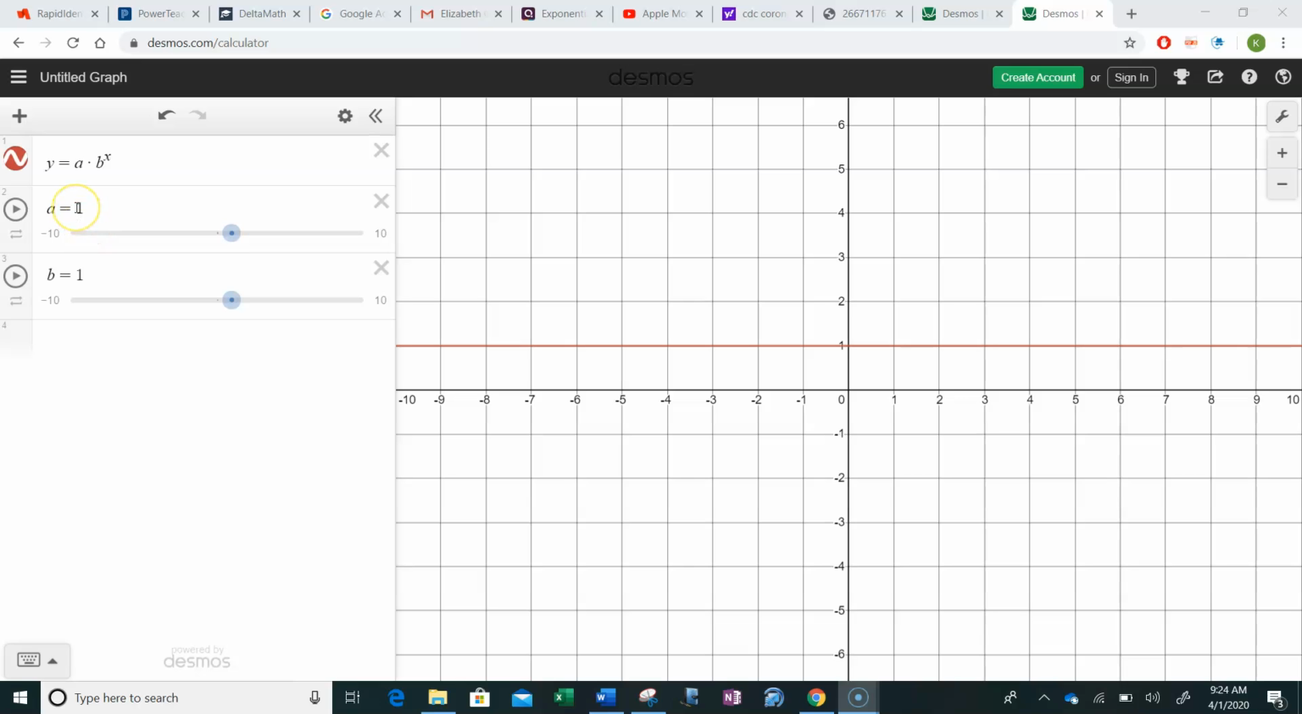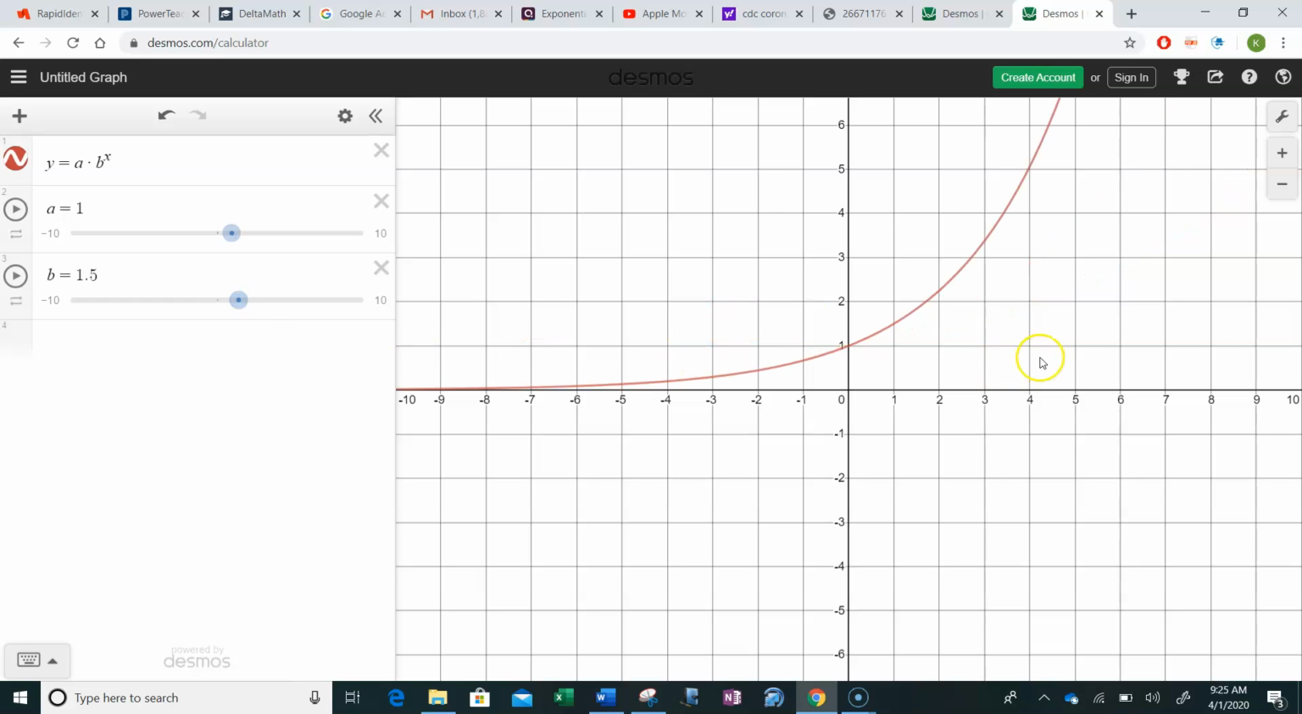Well, notice right now I have a set at 1 and I have b set at 1. Do y'all see how when the multiplier, the base right here is 1, that all it's done is graph a horizontal line? And that is because if we multiply by 1 over and over and over again, it's never going to increase or decrease because anything times 1 is itself. Watch, I can change the a value to whatever number I want, but with the b staying at 1, it never increases or decreases. So that's why exponential functions have that contingency that the base has to be greater than 0, but it also cannot equal 1.